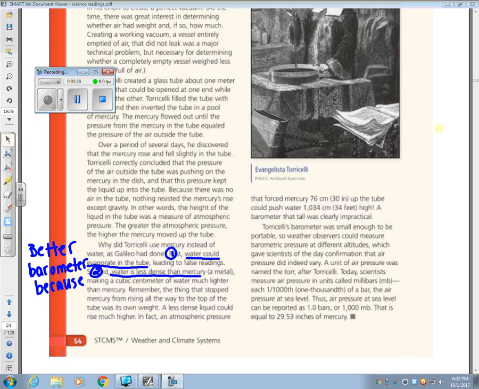So Torricelli made a better barometer than Galileo because, one, water could evaporate in the tube, because you remember Galileo used water instead of mercury. And the second reason why the barometer was better, because water is less dense than mercury.